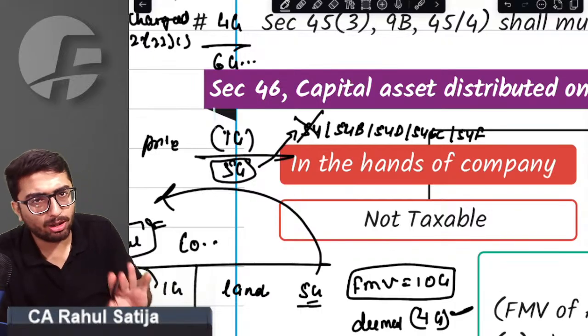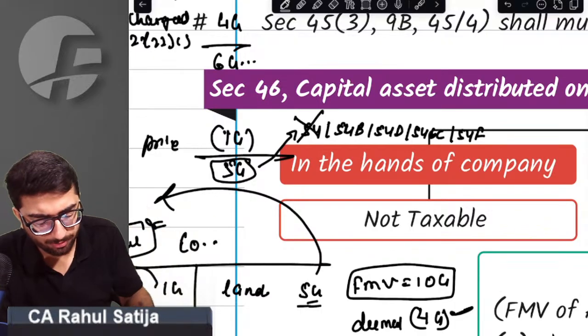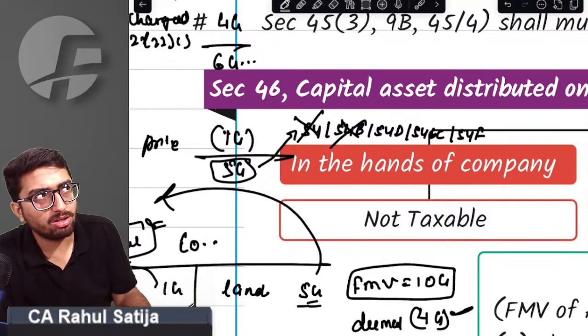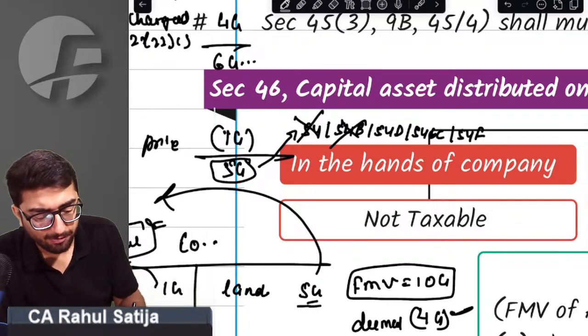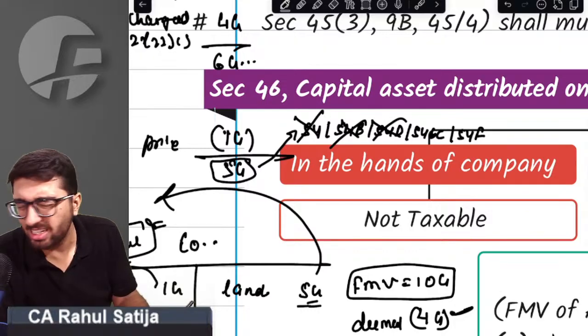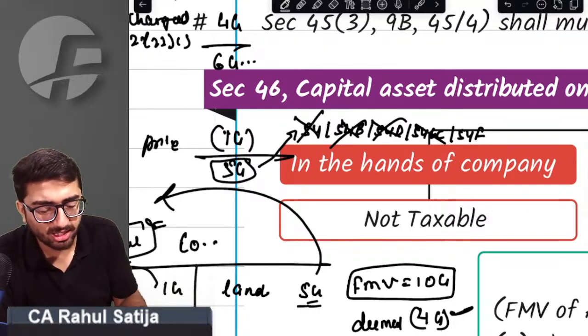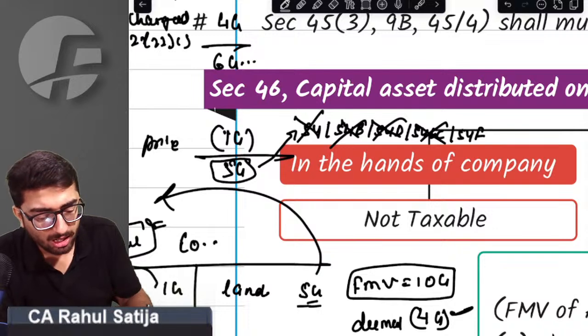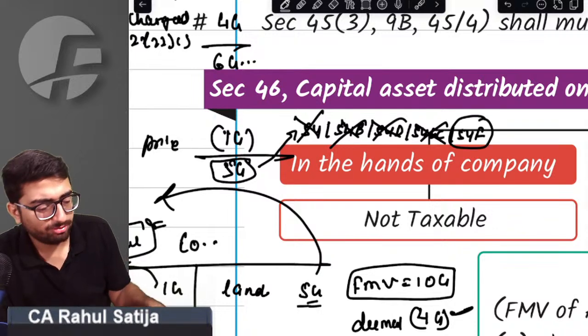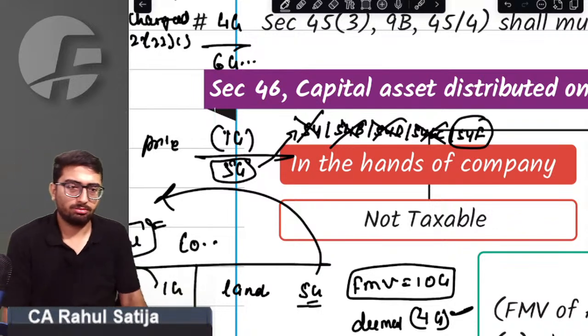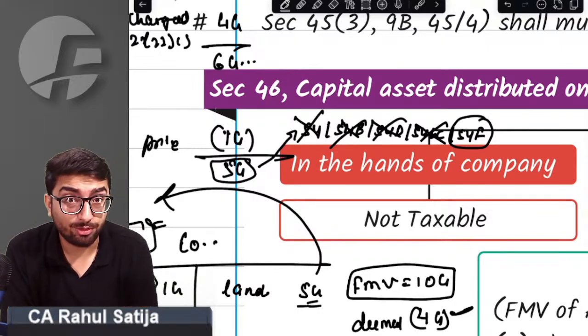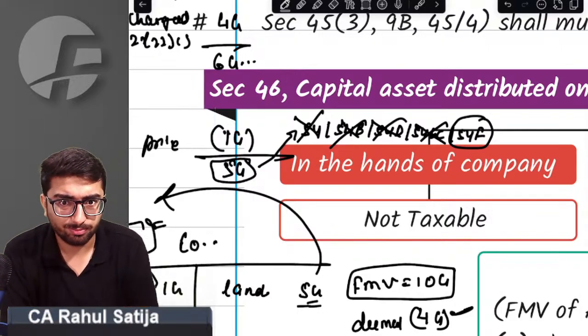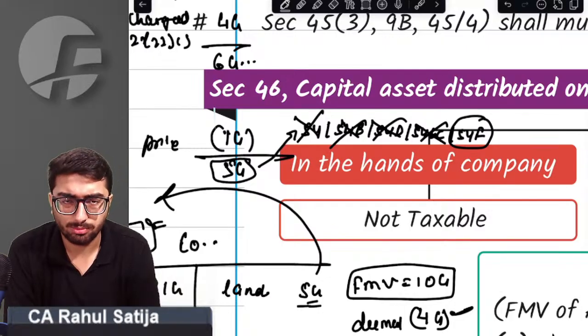Sir, 54 is not available because 54 is only available in case of house property. 54B is also not available because it is available only for agricultural land. 54D is compulsory acquisition of industrial land. Arey baba, it is just liquidation. 54EC is only available for land or building. Can I claim exemption under section 54F? I want all of you to answer.